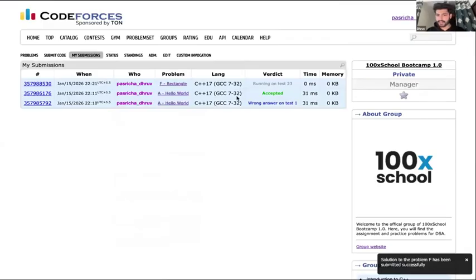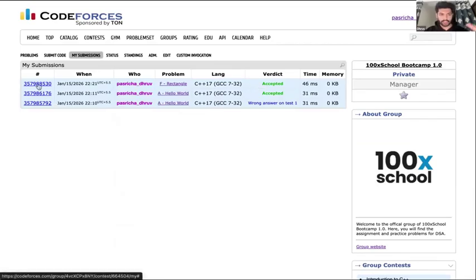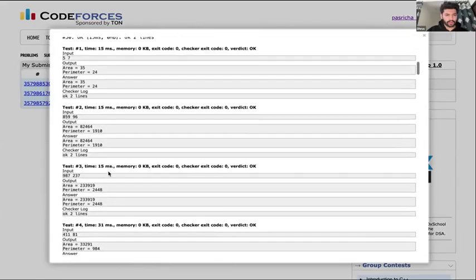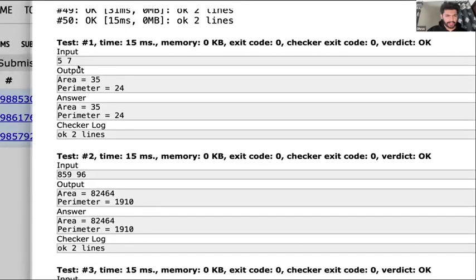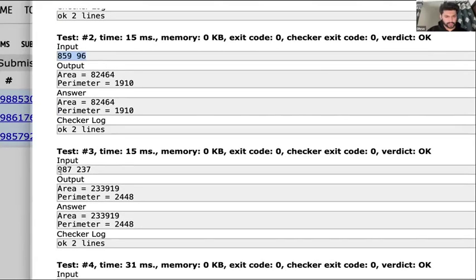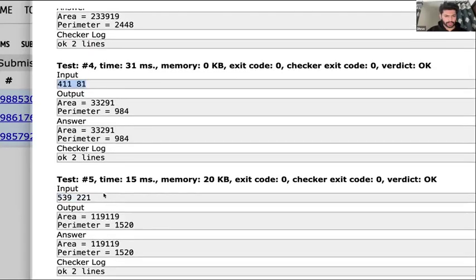So now it says running on test 23. So guys, what we have done is we have written some code. Now to make sure our code is correct or not, Codeforces will test your code on a lot of test cases. Let's say 5, 7 it tested. It tested on these two random numbers, then these two numbers, then these two, then these two.